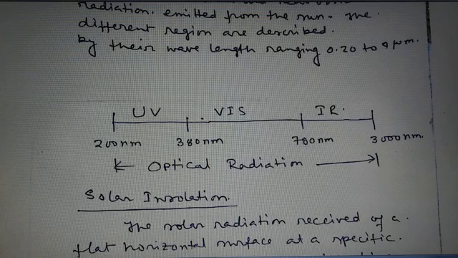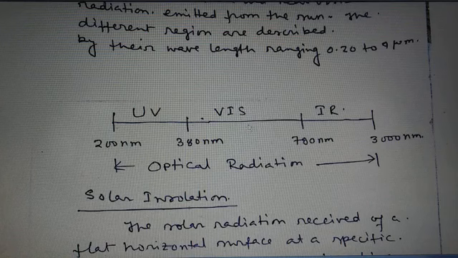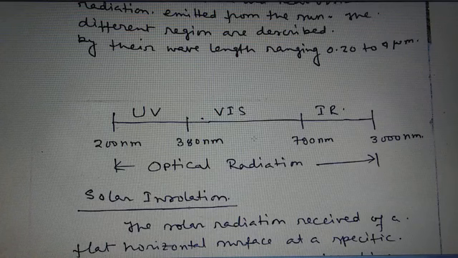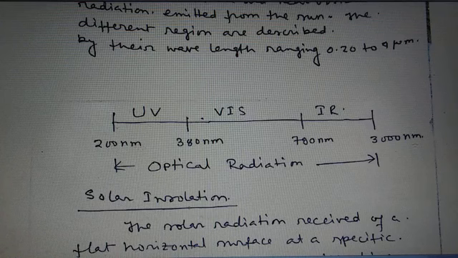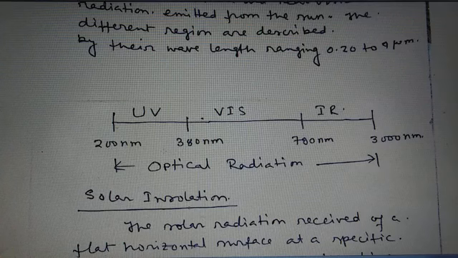So in our nature there are different types of wavelengths. Electromagnetic wavelengths are there. Some are visible and some are invisible. So all the electromagnetic waves are specified with their wavelength. So that is very simple. There are different types of electromagnetic waves present in our nature. Some are artificial waves and some are natural waves. So when the wavelength is in between 200 nanometer to 3000 nanometer, the range is called the optical radiation.